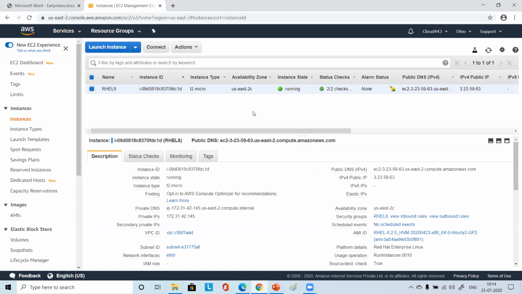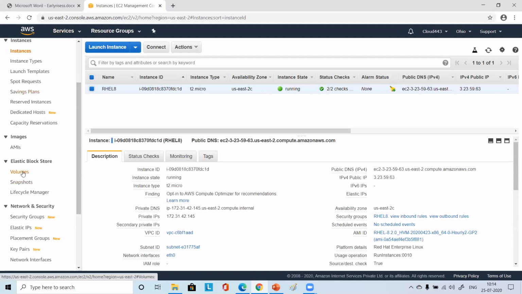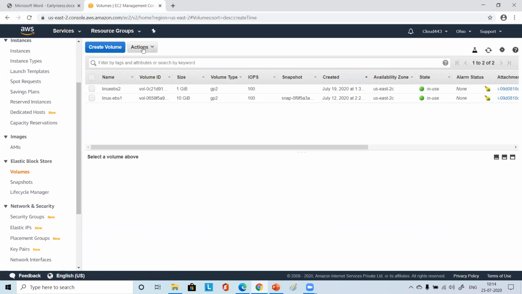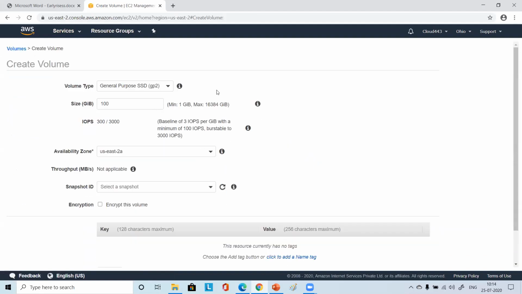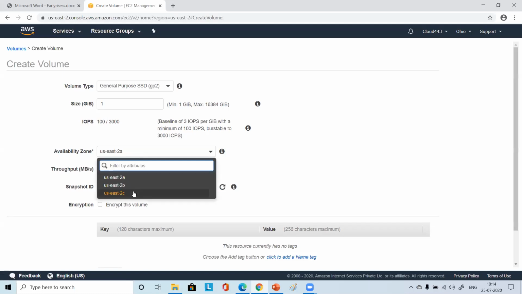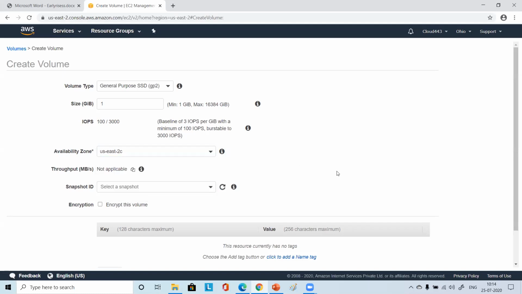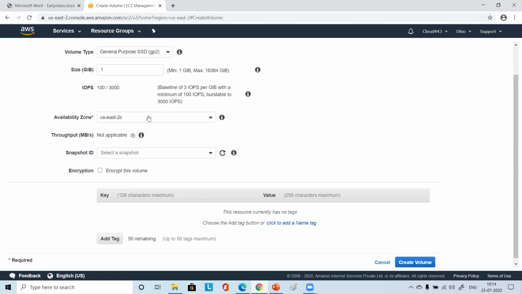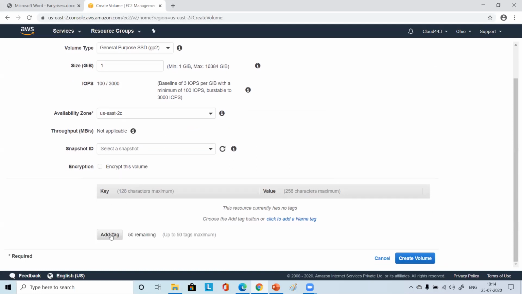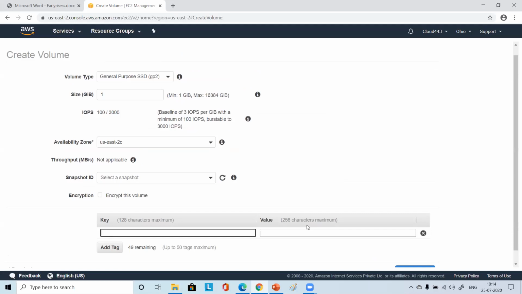Okay. Then please come to volumes once again. Click on create volume. Make it 1 GB. Please don't make it 100. Then you see here, change it to the same availability zone where you have your EC2 instance. So please change it to 2C. Okay. Now you can create a tag here. You can give a name.